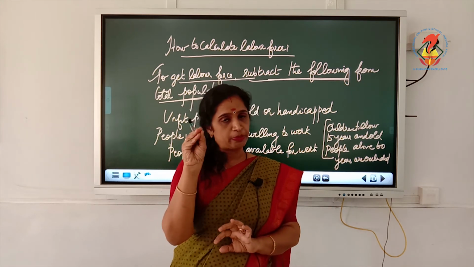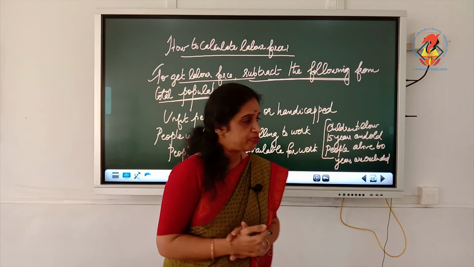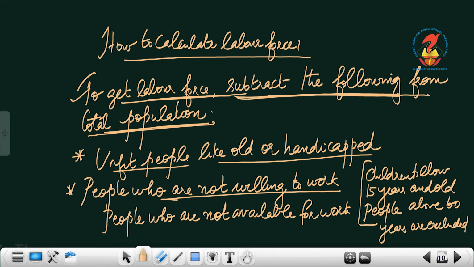But when we have to represent it in the form of numericals, we have to follow this particular step. What is it? It is to get the labor force, subtract the following from total population. What has to be subtracted? What has to be avoided? The people who are unfit, like old or handicapped, has to be avoided. Then people who are not willing to work, then people who are not available for work.